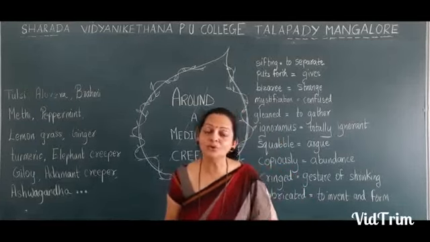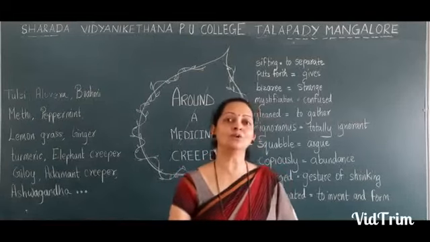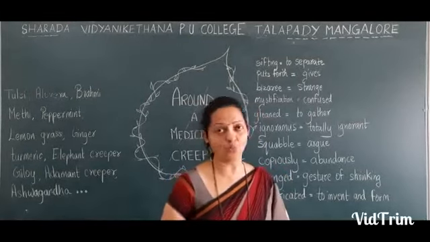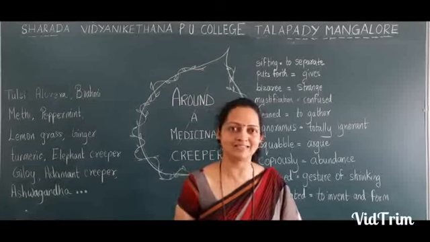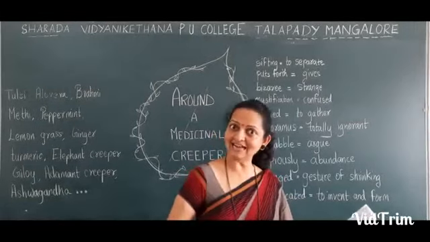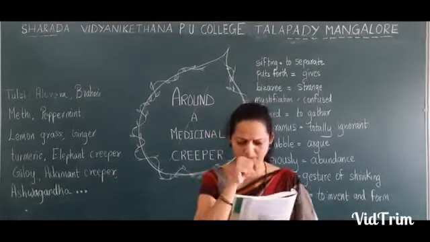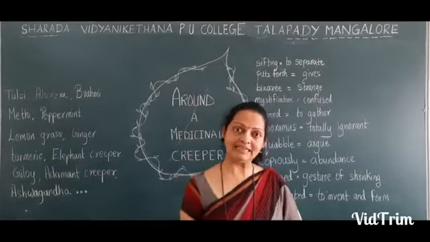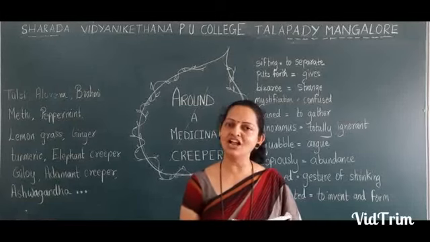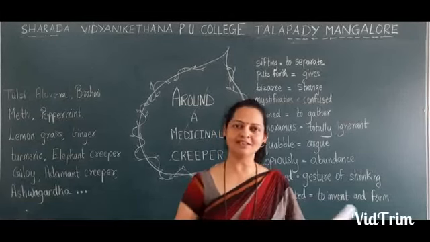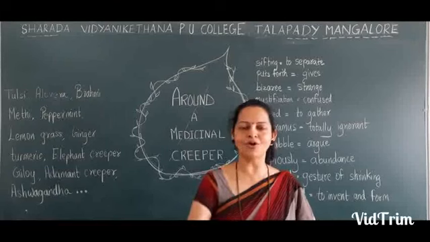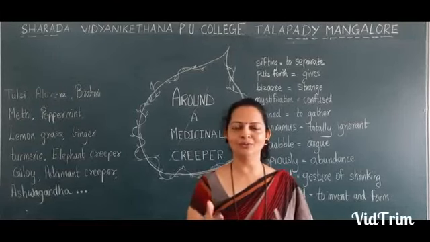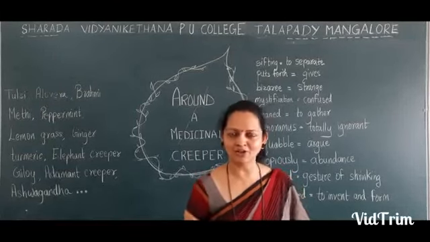Mara is narrating a story that this particular creeper was cursed by a sage. Why it was cursed by a sage, we don't know, but he is saying that. Let's see what the curse is. The curse is that when someone needs this plant, they shall not find it. You have seen now in your COVID-19 lockdown, Mahabharata, Ramayana, and the Rishi Munis.